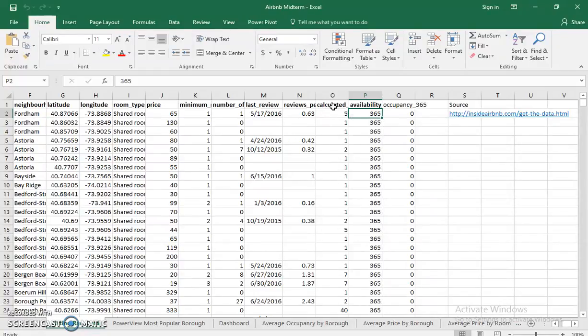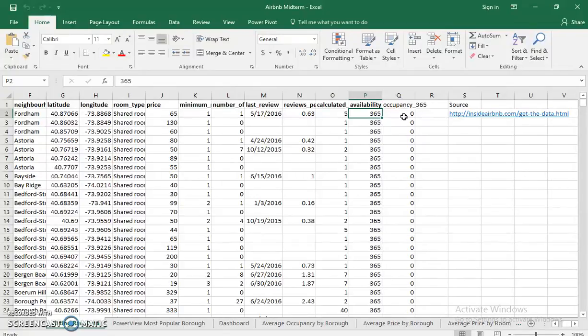And we can start by examining the raw data right here. The columns in bold came with the data, and the column not in bold, occupancy 365, was a column I created myself. Now, occupancy 365 was created by taking 365 days in a year and subtracting availability 365, because I believe how long a listing is occupied is more descriptive than how much of the year it is available.